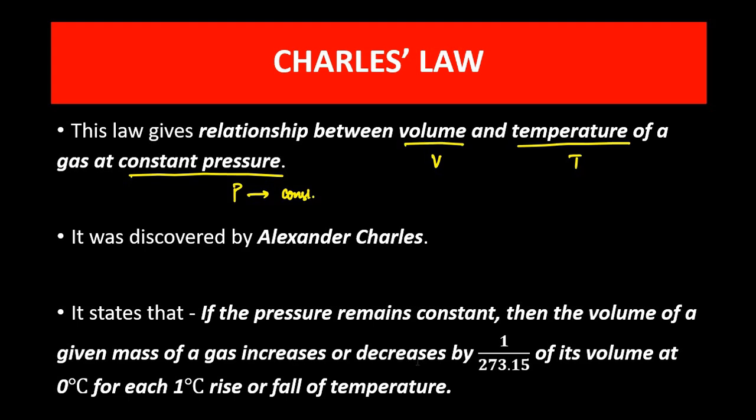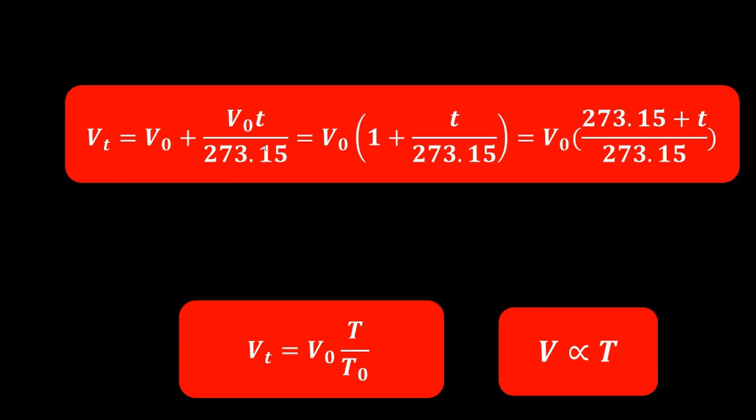a given mass of a gas increases or decreases by 1 by 273.15 of its volume at 0 degree Celsius for each 1 degree Celsius rise or fall of temperature. This is the statement, and the mathematical equation is this. We have already discussed it in gas law. So we have to basically take this equation, okay, Vt equals V0, which is the volume at 0 degree Celsius, into 1 plus T by 273.15, where Vt is the volume at T degree Celsius at any particular temperature T degree Celsius.